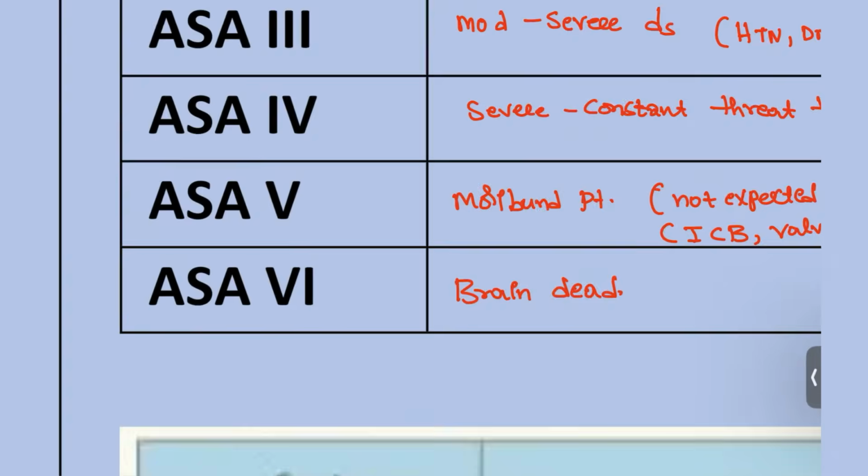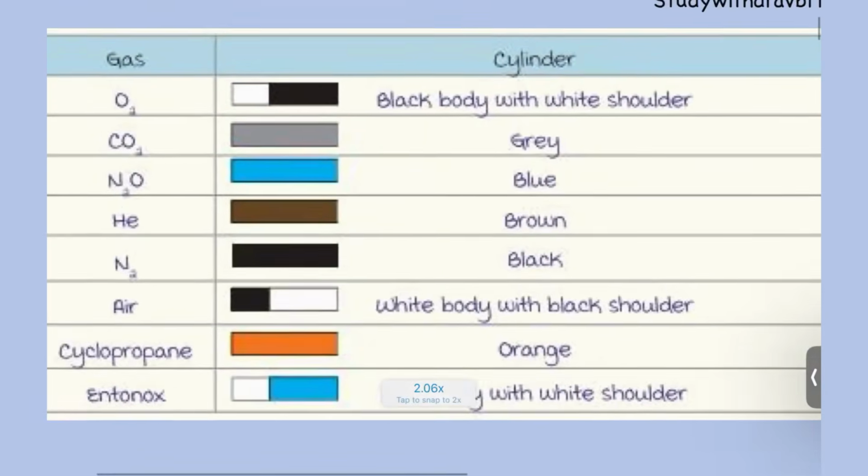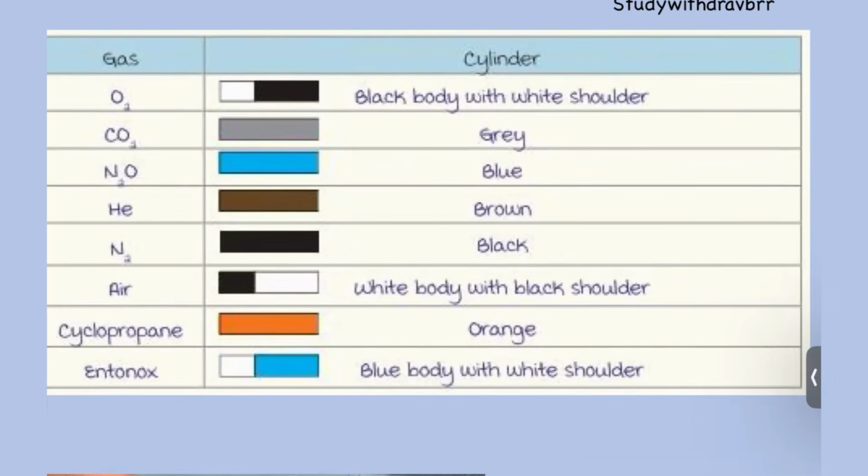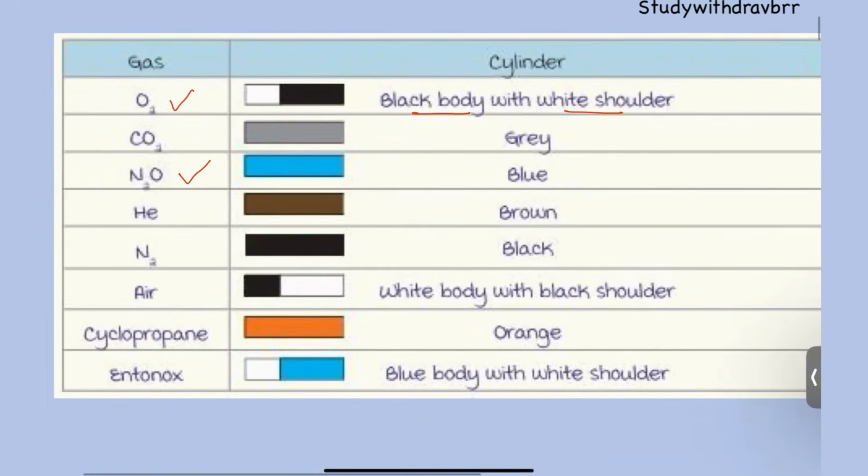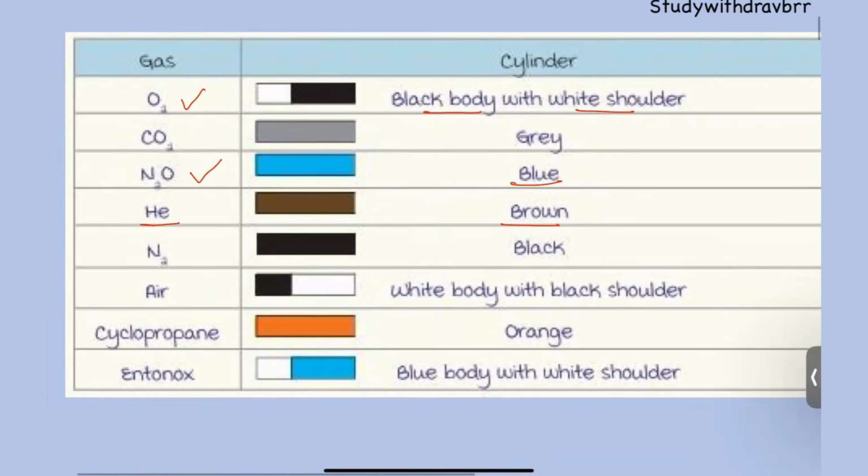Next, moving on to the gases and cylinders. This small table is very important, guys. For example, oxygen: black body and white shoulder. N2O, nitrous oxide, is completely blue. Next, helium is brown. Carbon dioxide is gray. Air is the opposite of oxygen: white body with black shoulder. Cyclopropane is completely orange. Entonox is a blue body with a white shoulder. These points are very important for the examination.